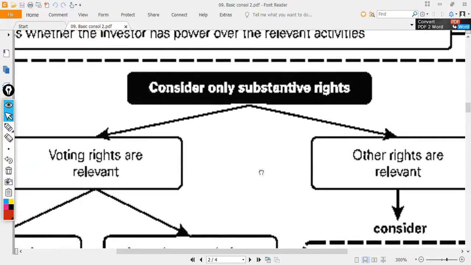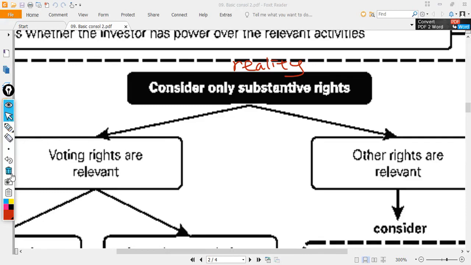Consider only the substantive rights. Substantive means reality. The reality is whether voting rights are relevant or other rights are relevant. Sometimes, if you look at the other rights here, we do not hold shares. We don't even have 1% in the subsidiary, but in reality we are having power. We'll discuss that shortly.